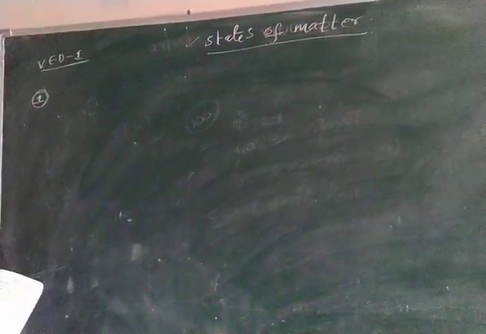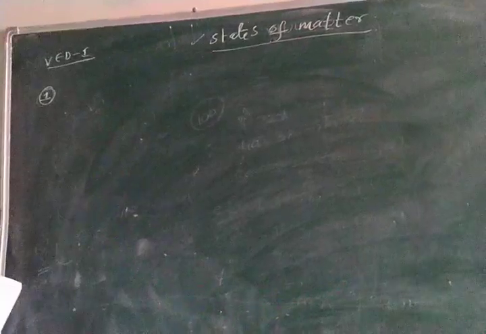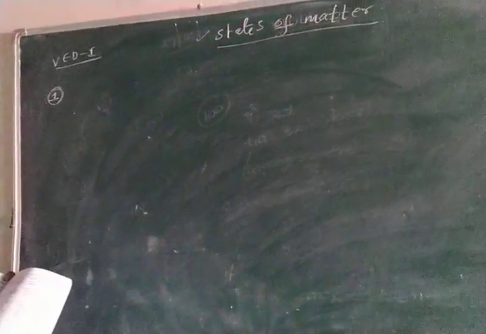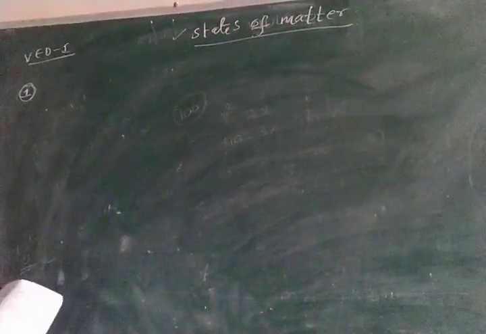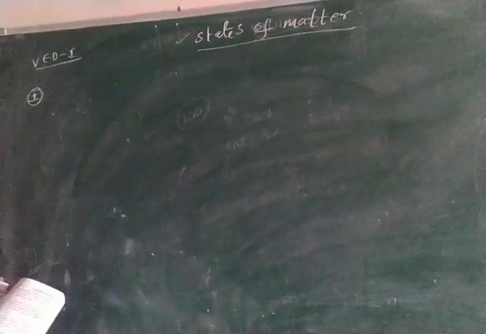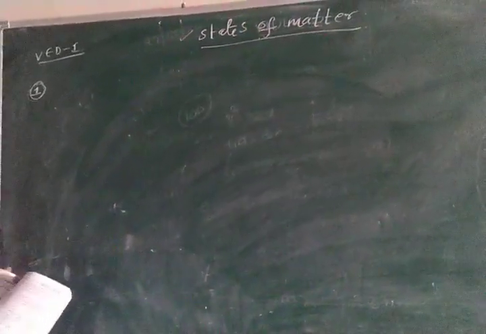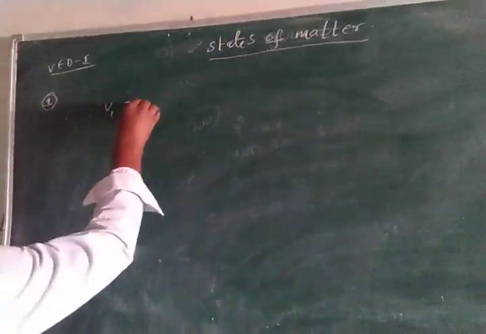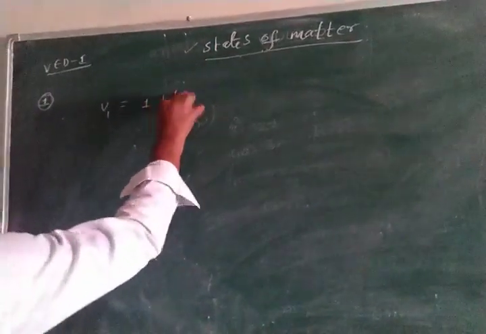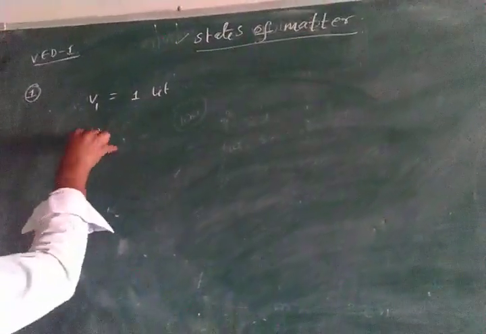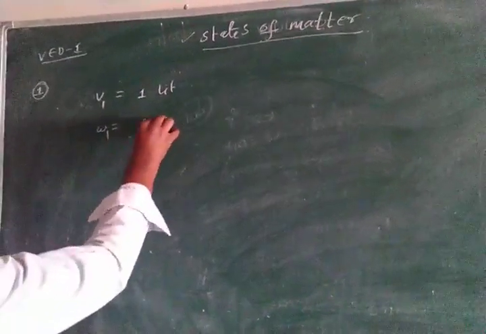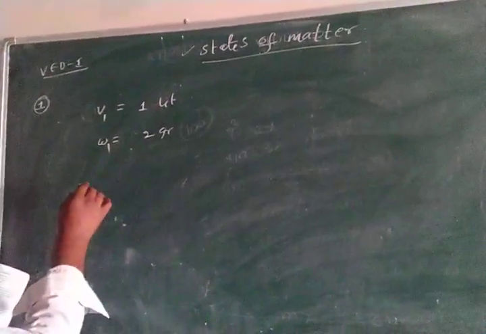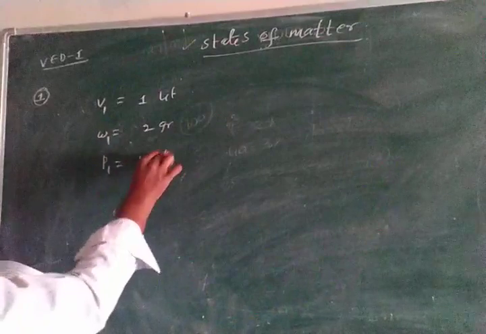Problem number one. 1 liter of a gas weighs 2 grams at 300 Kelvin and 1 atmosphere pressure. If the pressure is made 0.75 atmosphere, at which temperature will 1 liter of the same gas weigh 1 gram? They have given the value V1 equal to 1 liter initially, the weight W1 equal to 2 grams and temperature 300 Kelvin. The pressure P1 equal to 1 atmosphere.